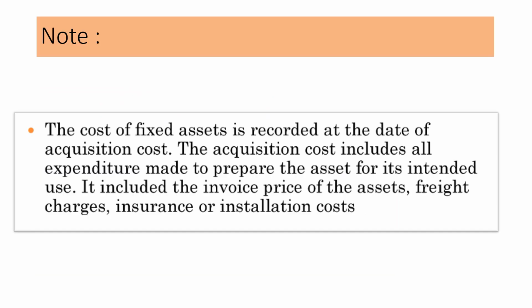The cost of this asset is recorded at the date of acquisition cost. It means you will record the asset in the books of accounts, that is, in the balance sheet, at the date at which it was purchased. The acquisition cost includes all the expenditure necessary to prepare the asset for its use. Suppose you purchase a candy manufacturing machine for 7 lakhs. Now you want to install it in your factory. You have to pay for its insurance, its installation charges, and freight charges. So all these charges will be included in the acquisition cost of the candy manufacturing machine.